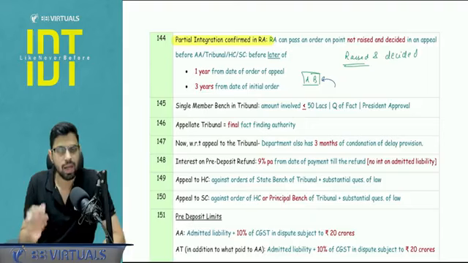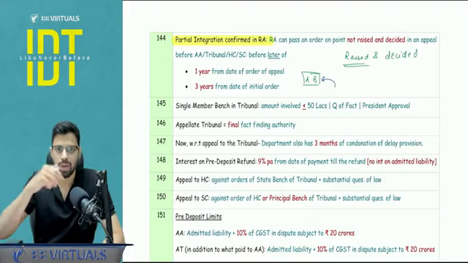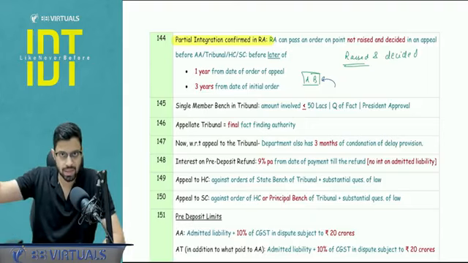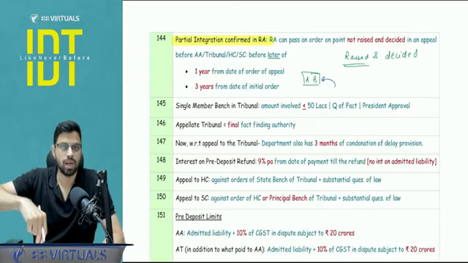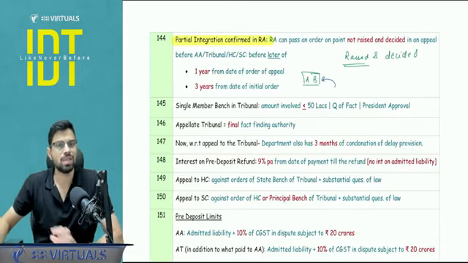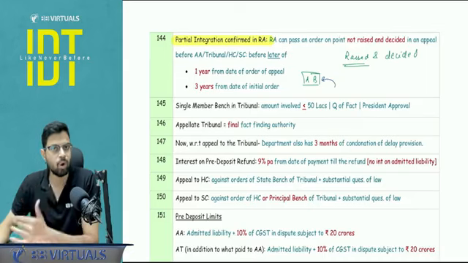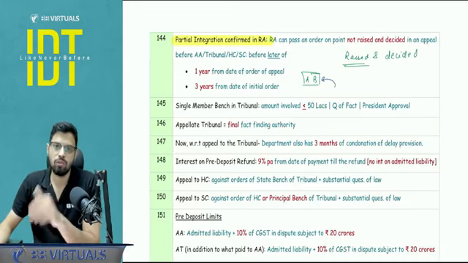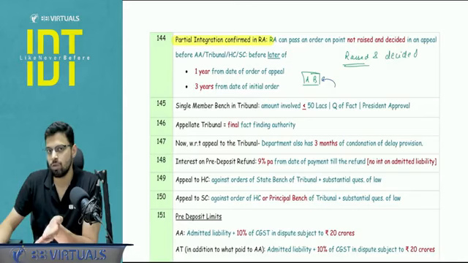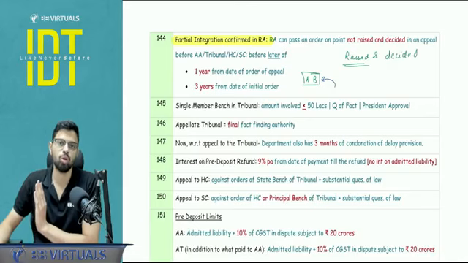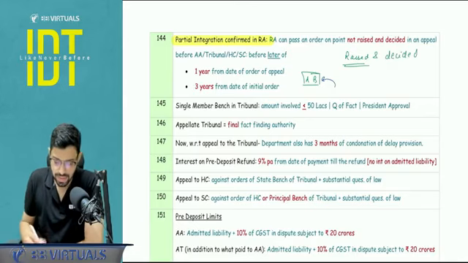He can revise that. But what is the time limit? The original time limit, that is till the expiry of 3 years, or 1 year from the date of order in appeal, whichever is later. So basically, he has to wait for the order in appeal, see what all matters were raised and decided. So we will give 1 year from that time as well. So we will compare that 1 year from the date of order in appeal with 3 years from the original order, whichever is later. Is this clear?